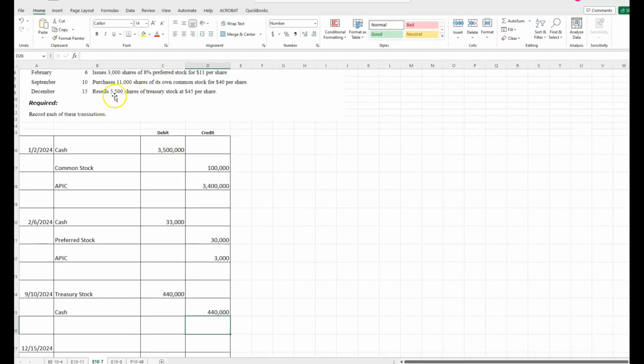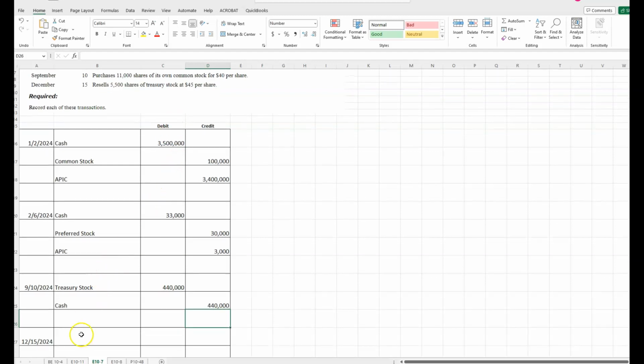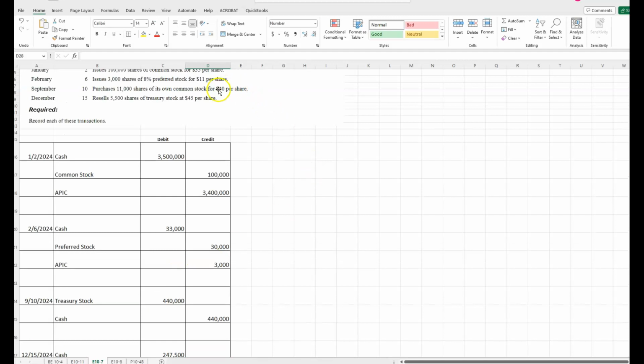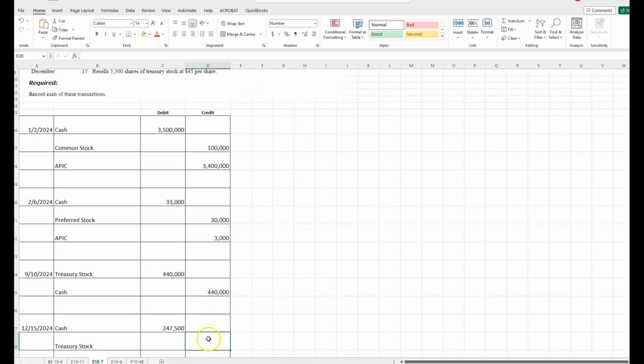December 15th, they resell 5,500 shares of the treasury stock at $45 a share. So if they resold it, they got cash, right? They got cash of 5,500 times 45. How much comes out of the treasury stock account? You can only take out the amount per share that you paid when you put it in. So you paid $40, you're going to take it out at $40 a share.